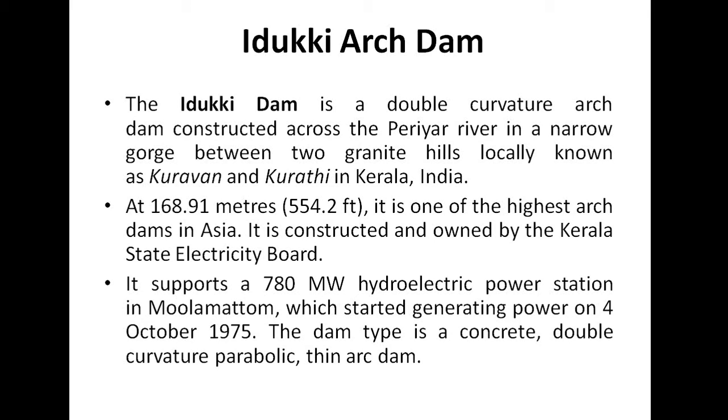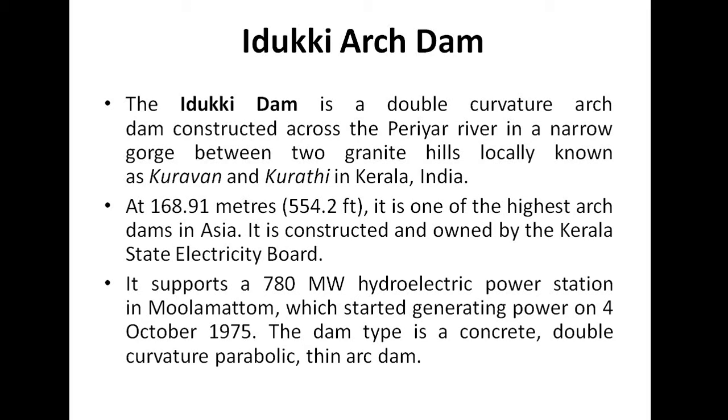The Idukki Arch Dam is a double curvature arch dam. We will discuss what a double curvature arch dam is later. It is constructed across the Periyar River in a narrow gorge between two granite hills locally known as Kuravan and Kuratti in Kerala. It has a height of 168.91 meters, that is 544.2 feet. It is one of the highest arch dams in Asia.